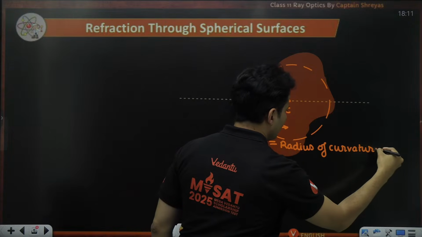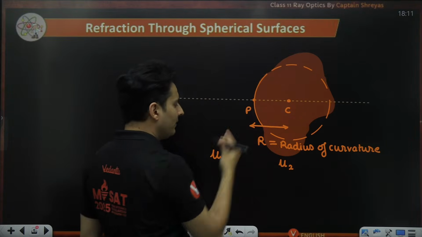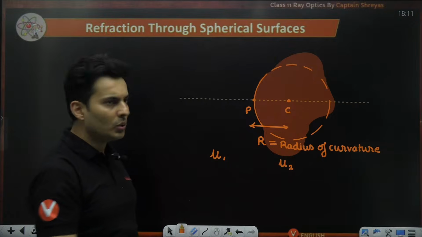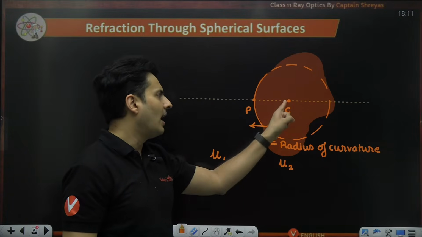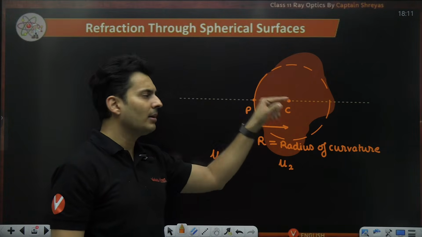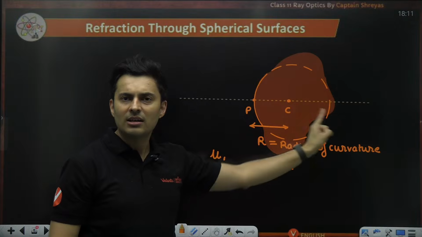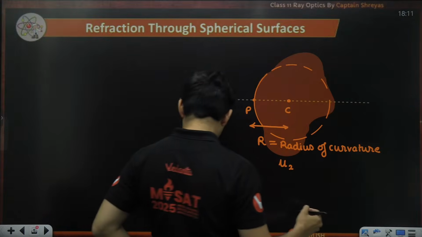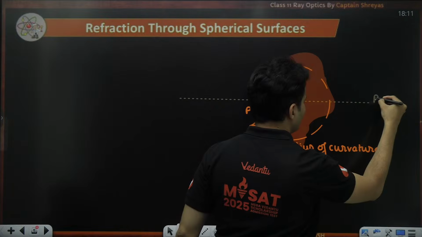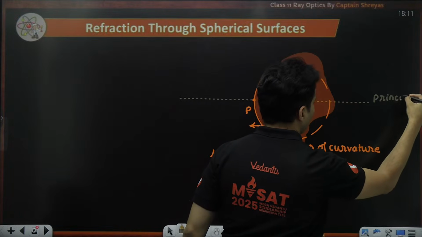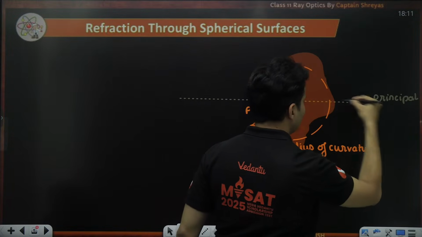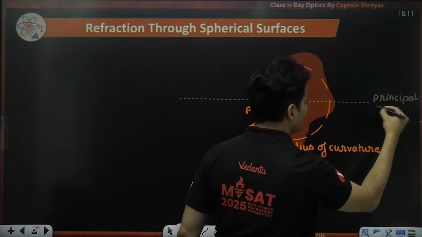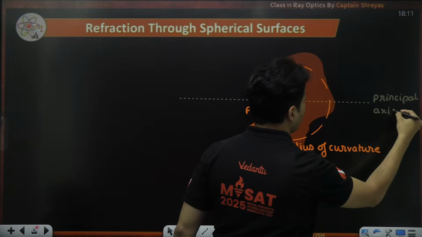So this curved surface is separating two different media, mu1 and mu2, with a radius of curvature R, C being the center, P being the pole, which is the midpoint, and this gray dotted line is nothing but your principal axis, which divides the thing into two parts.